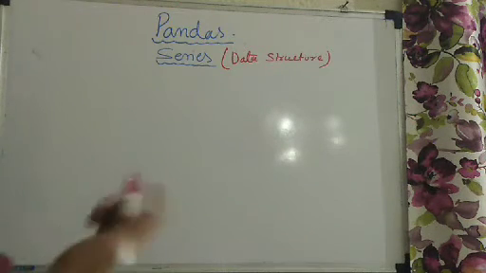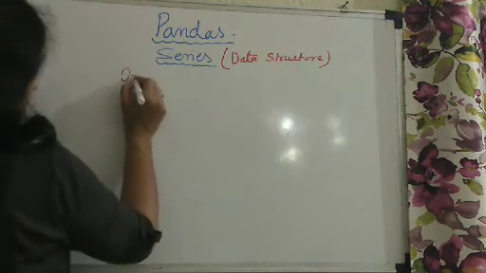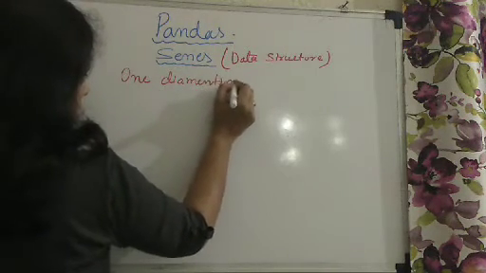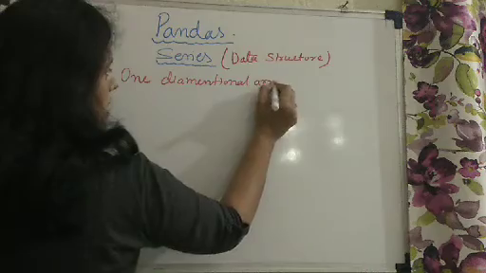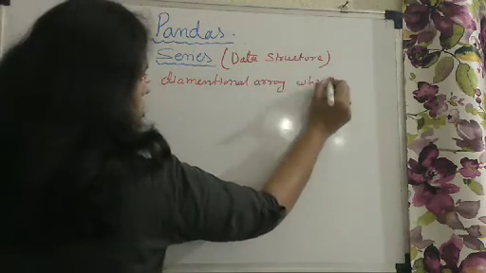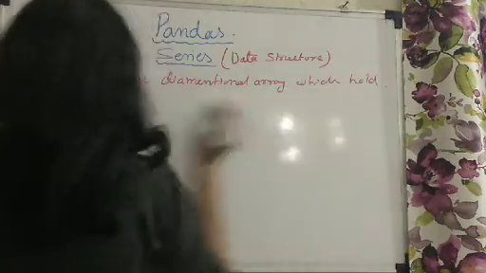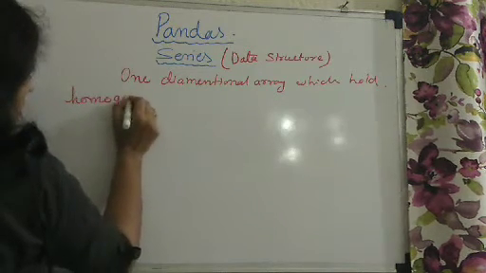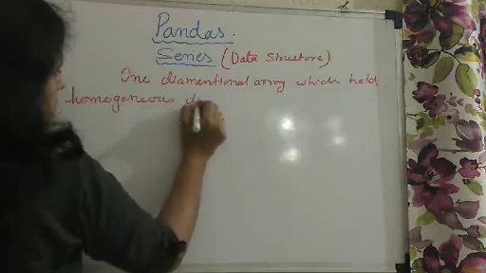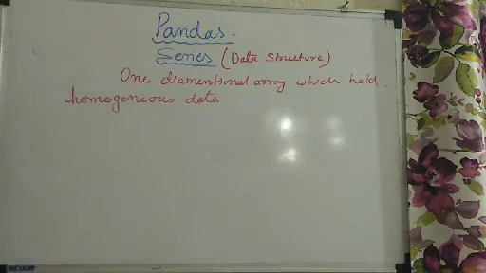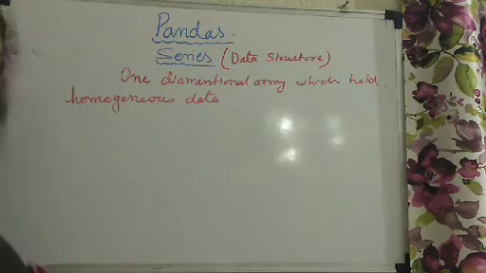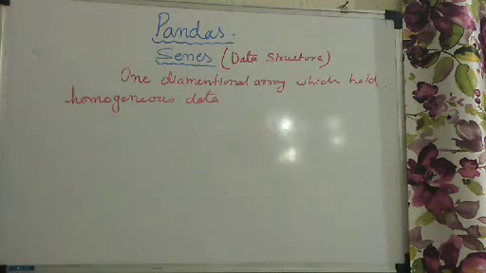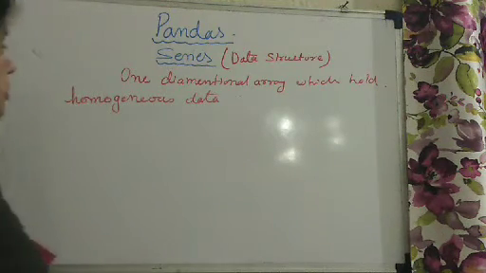So a series is also a one dimensional array which holds a homogeneous data structure, homogeneous data, okay? As explained to you in the features of the series in the previous video, its size is immutable and the value is mutable.